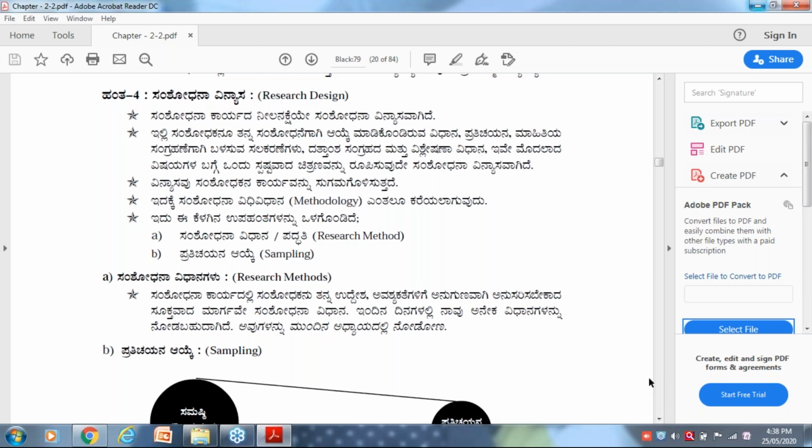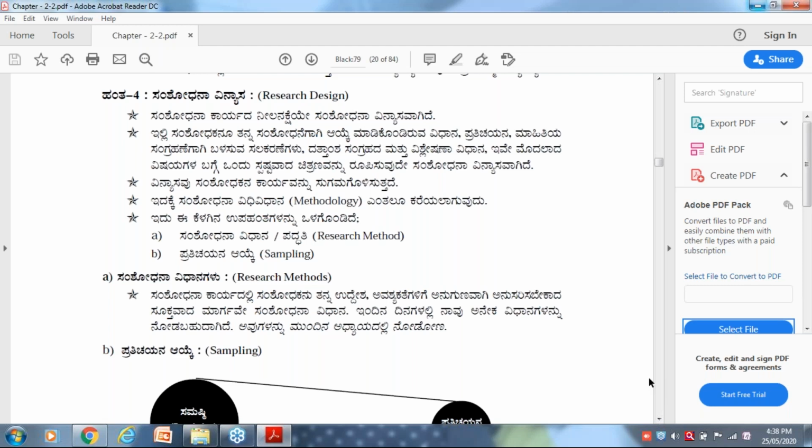Then what is a sample? How does the sampling process work? Sampling is a process. A sample is a unit, right? Selecting samples itself is called sampling. Please note this point. The procedure of selection of a sample is sampling. In research language, we use sampling or selection of sample.